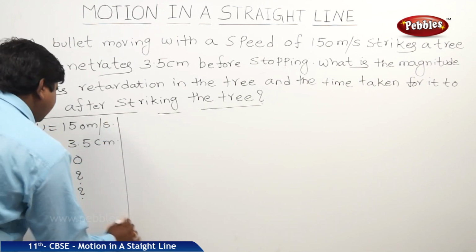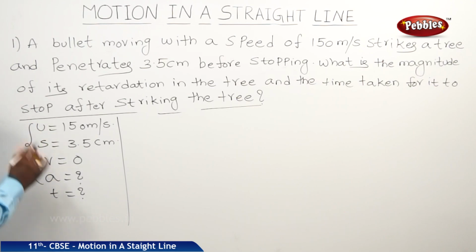So, first we will relate these four physical quantities, U, S, V, A. The equation is V square minus U square is equal to 2AS.